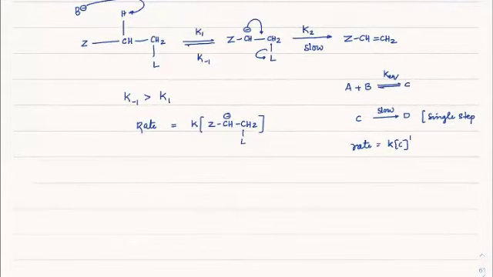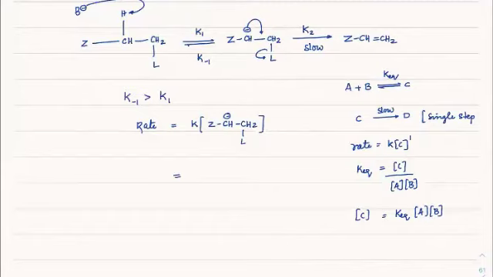And C can be written in terms of the equilibrium constant: K equilibrium is equal to the concentration of C divided by the concentration of A into the concentration of B. You may have learned this in chemical kinetics. So that is exactly what I'm writing here.